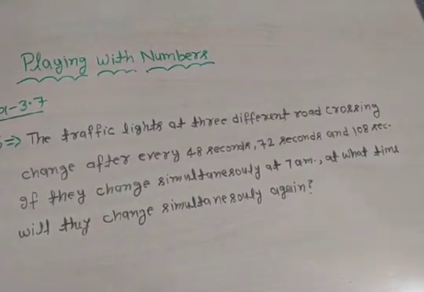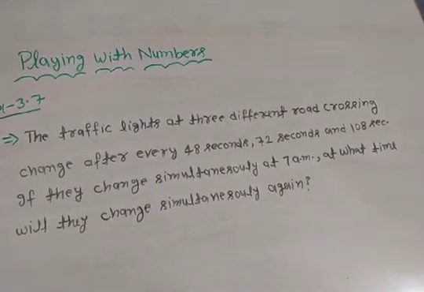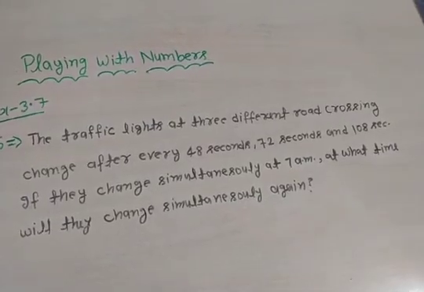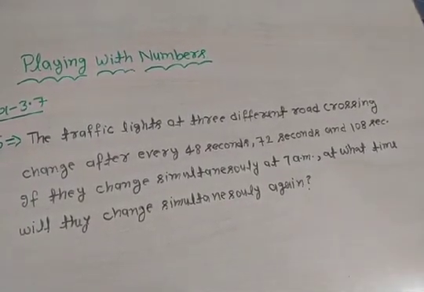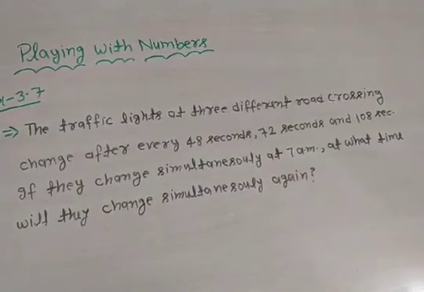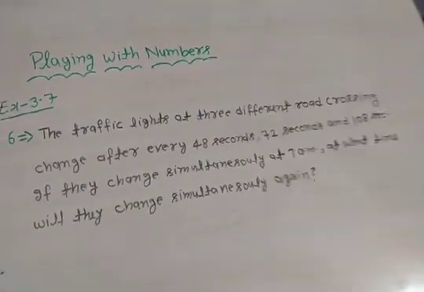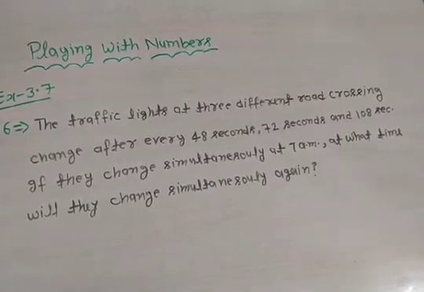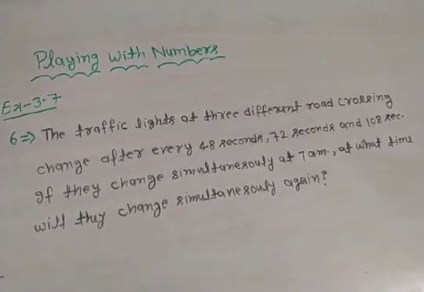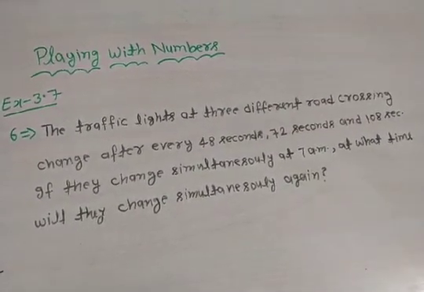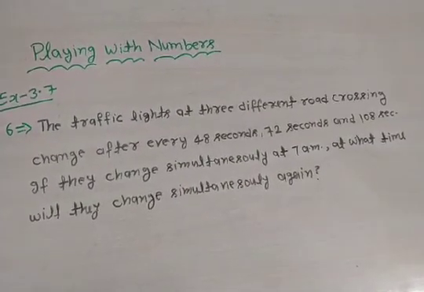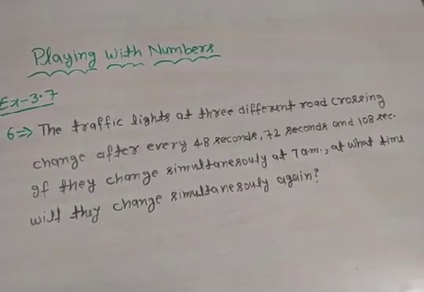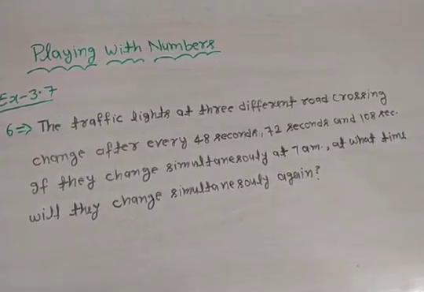If they change simultaneously at 7 am, at what time will they change simultaneously again? Okay, so here are given 3 different road crossings, and the changing times of the traffic lights are 48 seconds, 72 seconds and 108 seconds. This is given.